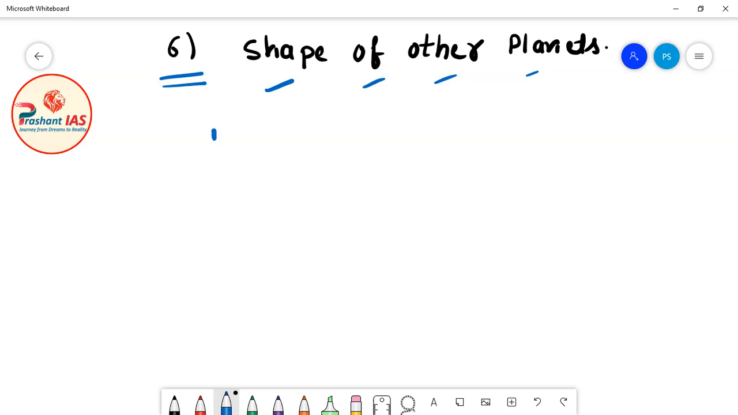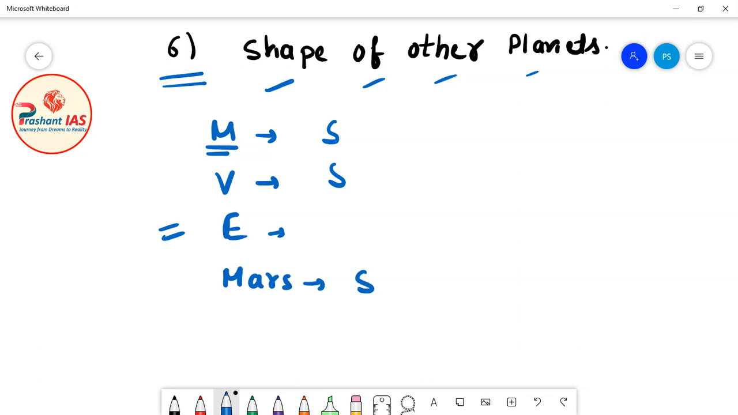So the first planet is Mercury, and the shape of Mercury is spherical. Second planet is Venus. The shape of Venus is also spherical. The third planet is our Earth, and here we are actually discussing the shape of Earth, so let's leave the Earth. Then comes Mars. Now what is the shape of Mars? Again the shape of Mars is also spherical.